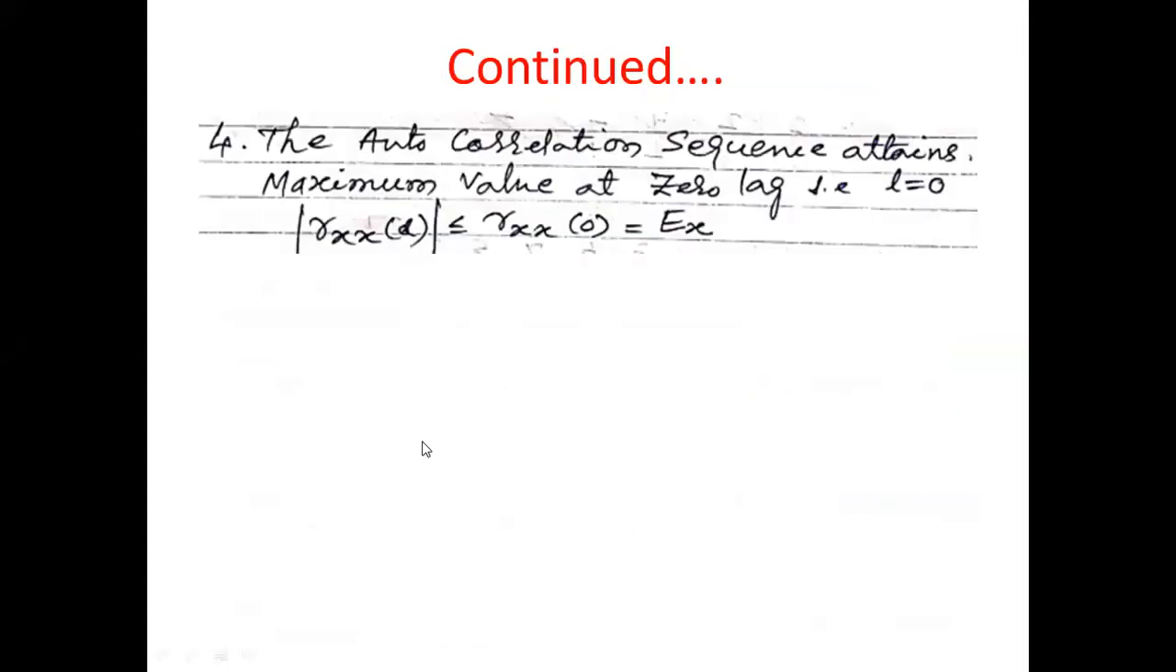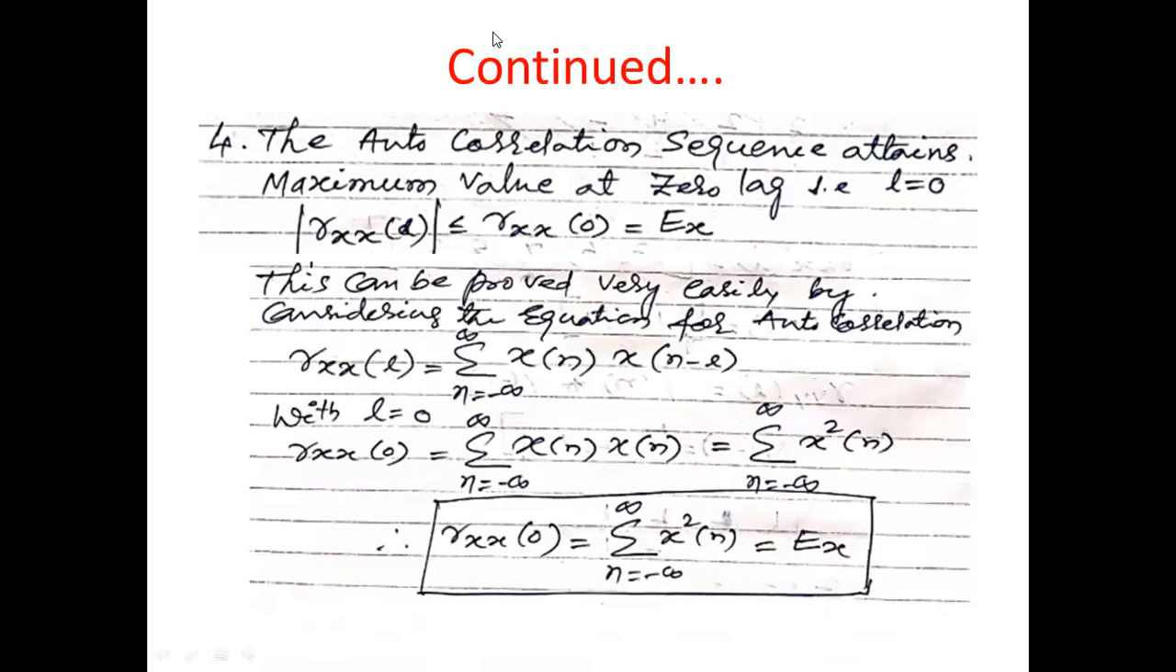The fourth point is the autocorrelation sequence attains its maximum value at zero lag, that is L equals 0. That means the magnitude of Rxx of L is less than or equal to Rxx of 0, which we simply write as Ex. We can prove this very easily. What is the formula of autocorrelation? Can anyone tell me?